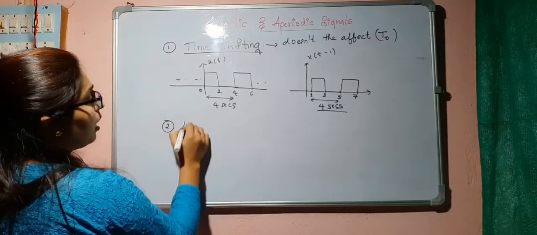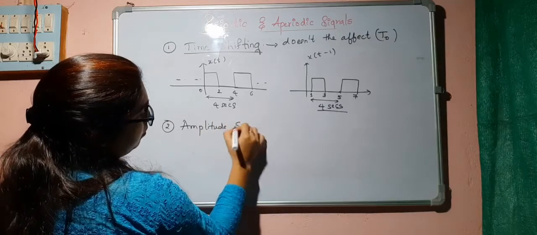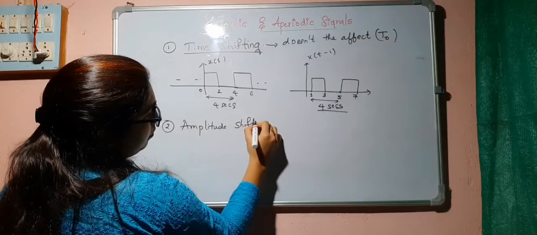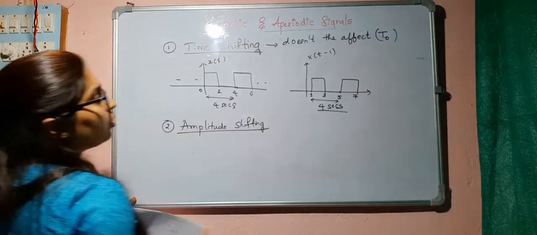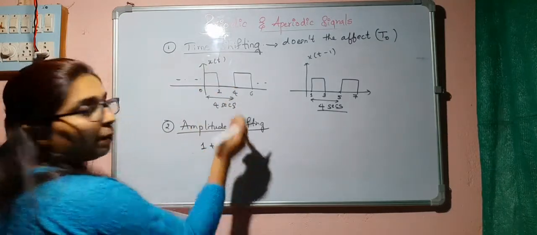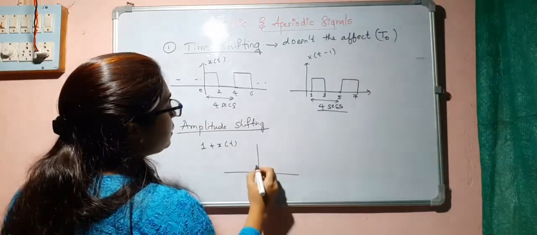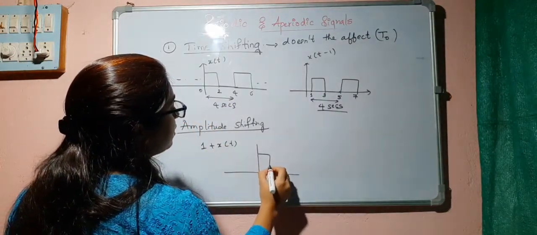Next one, amplitude shifting. Suppose I add 1 plus x of t to the above example, shifting it by 1 unit. I will get the signal like this.